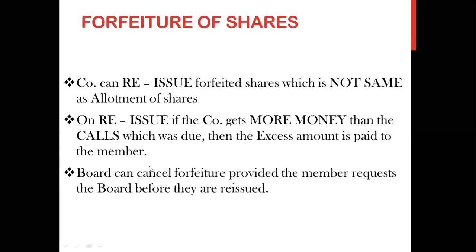The board can cancel the forfeiture process provided the member requests the board before the shares are reissued. So if you make a request, the board can give you some time and consider you before the reissue. एक बार शेयर reissue हो गए, फिर आप कुछ नहीं कर सकते, आपके शेयर्स कैंसिल हो जाएंगे, आप उसके ओनर्स नहीं रहोगे. तो अगर आपको चाहिए कि आपके शेयर्स की, आपकी ओनरशिप की कैंसिलेशन ना हो, so see to it that within a specific time period you should pay the calls which is demanded by the company. That is the pending installments on shares. Okay, so is the topic clear? Forfeiture of shares का meaning.